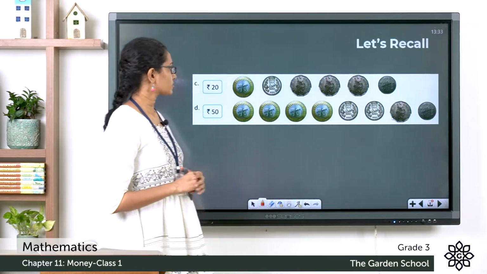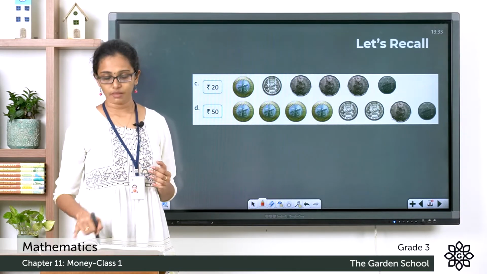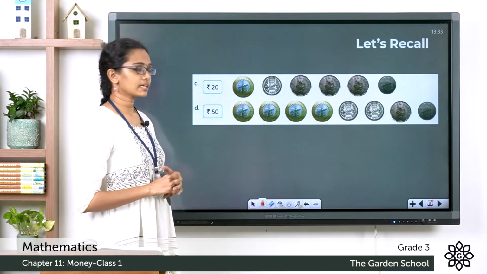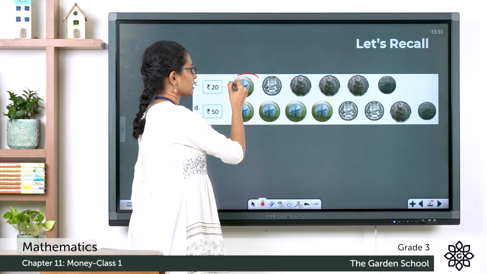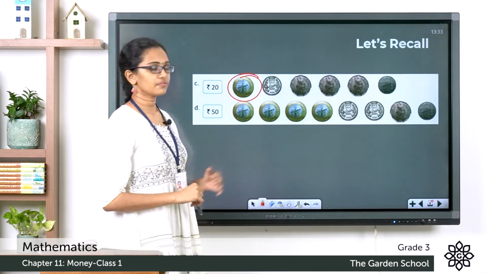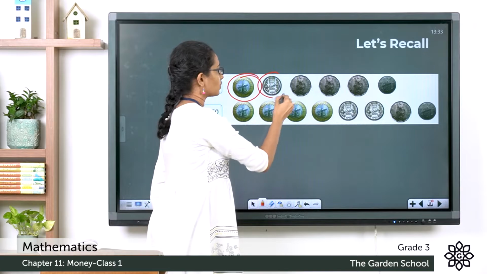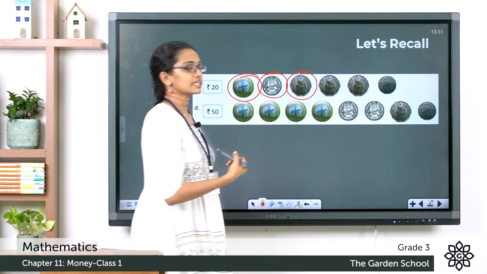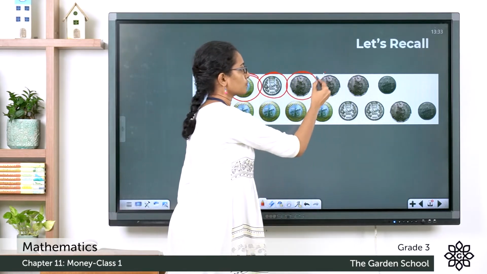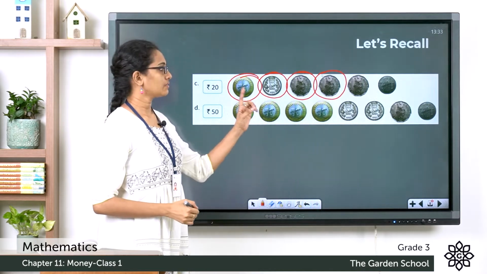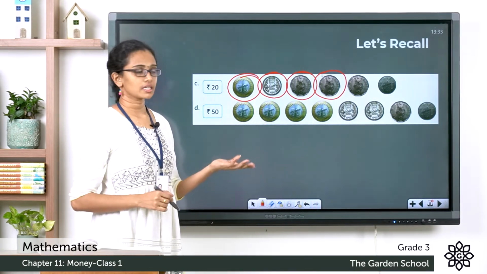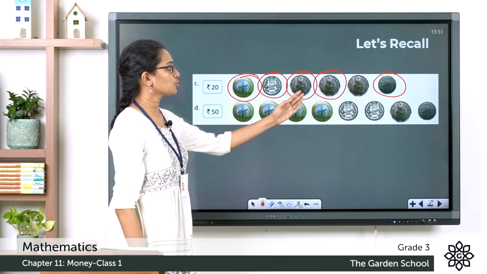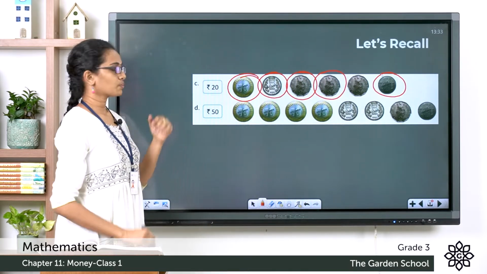Now, let's see the next question. Question C, this is in page number 147. The amount given there is rupees 20. The first coin shown there is a 10 rupee coin. So, let's circle that one, 10 rupee, then a 5 rupee, which means it is 10 plus 5, 15, then a 2 rupee coin. So, 15 plus 2, it is 17, then again a 2 rupee coin, that will become 19, and we need one more rupee to add up to rupees 20. So, let's circle the 1 rupee coin shown here. So, 10 plus 5 plus 2 plus 2 plus 1 is equal to rupees 20.